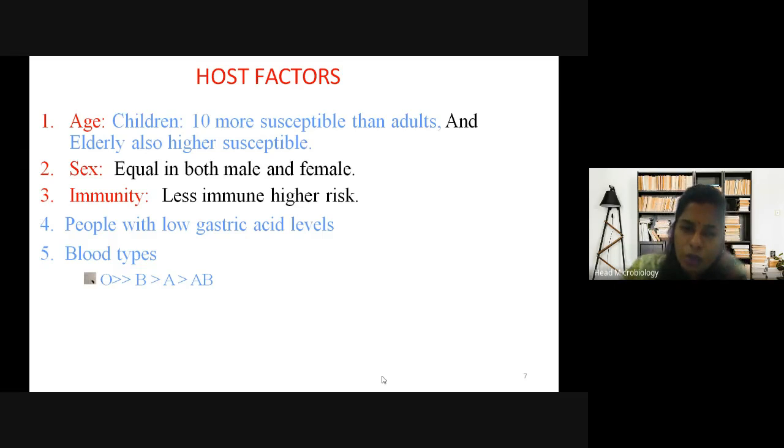Also people with low gastric levels. If the gastric acid levels in the stomach are low, they are easily susceptible to Vibrio cholerae. And they say blood type O is more susceptible compared to blood type AB. AB is the least susceptible, they say. Reasons are not much known.